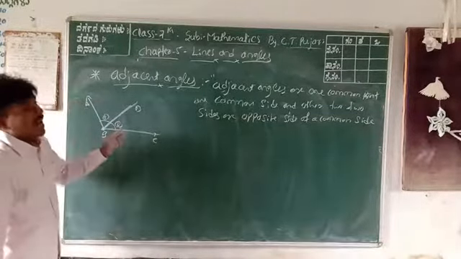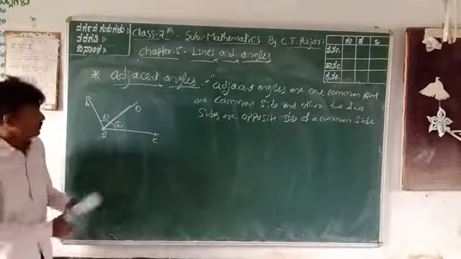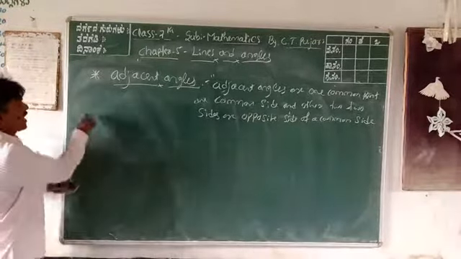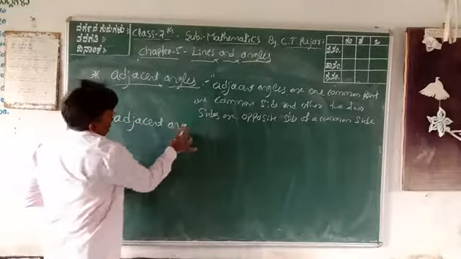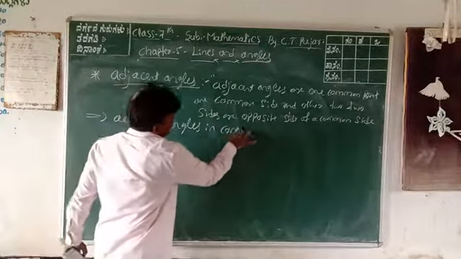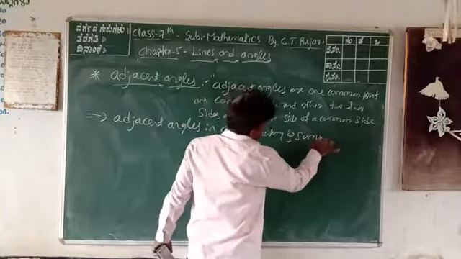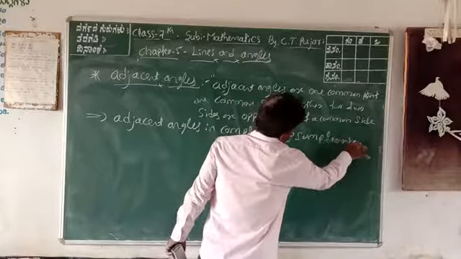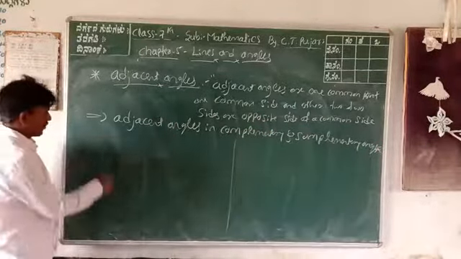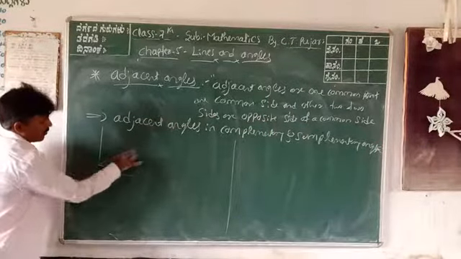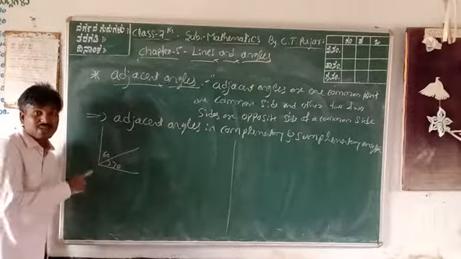Next, you study adjacent angles in complementary and supplementary angles. Therefore, study this one. For 90 degrees, one angle is 30 and one angle is 60. These two are adjacent as well as complementary angles.